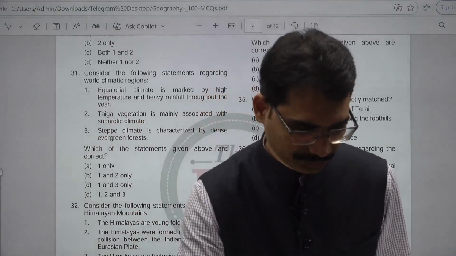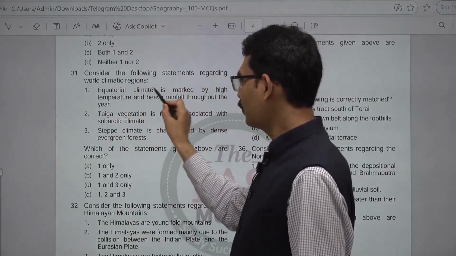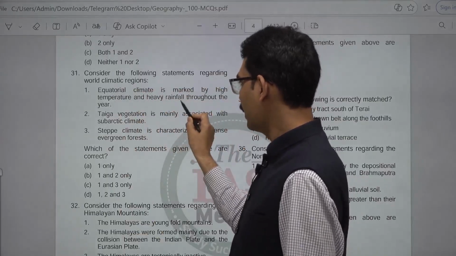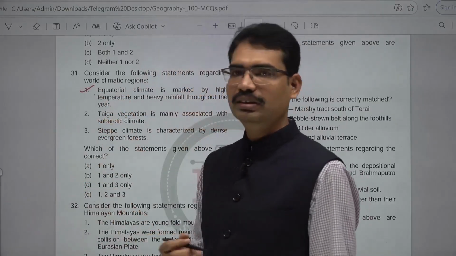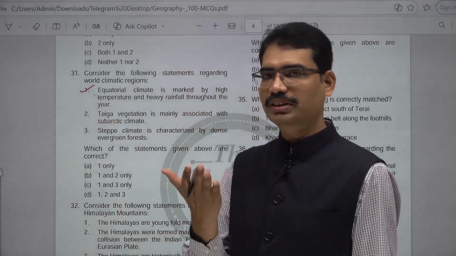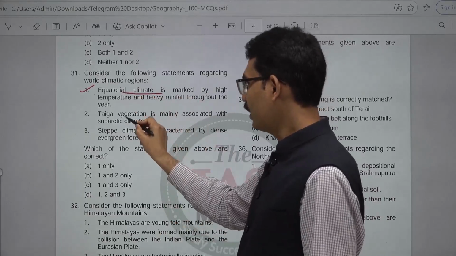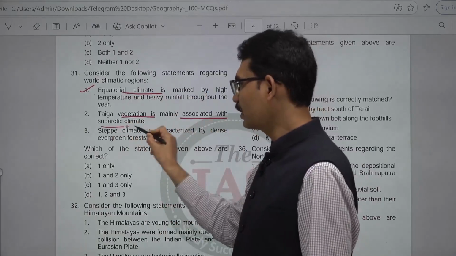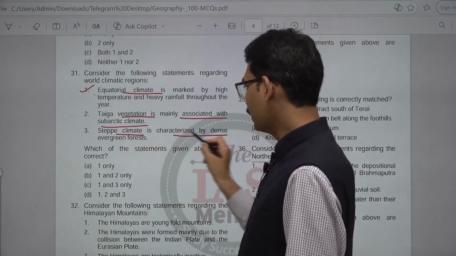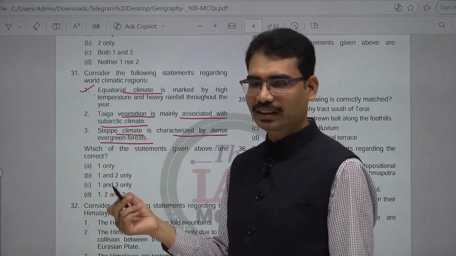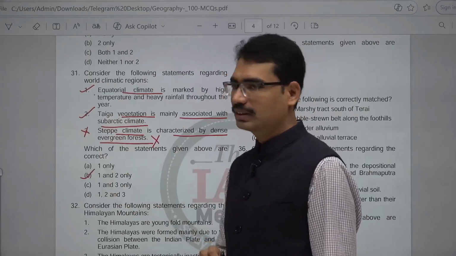31. Consider the following statements regarding world climatic regions. Equatorial climate is marked by high temperature and heavy rainfall throughout the year. Correct one. Because of continuous availability of sunlight and continuous moisture, evening rainfall used to occur in the equatorial climate. Taiga vegetation is mainly associated with subarctic climate. That is the region where coniferous forests are there. Steppe climate is characterized by dense evergreen forest. No, that is grassland, not forest area. 1 and 2 is the answer. 31, B is the answer.